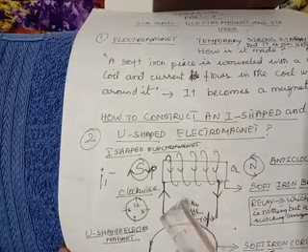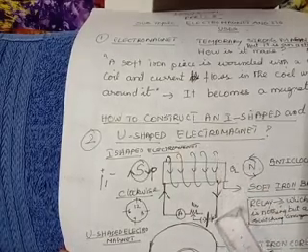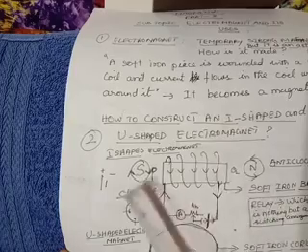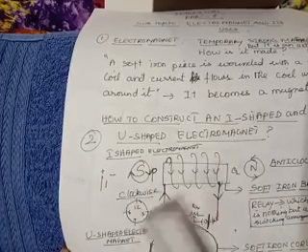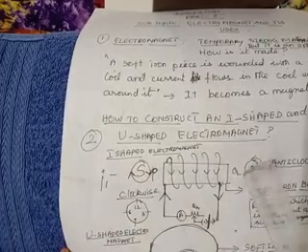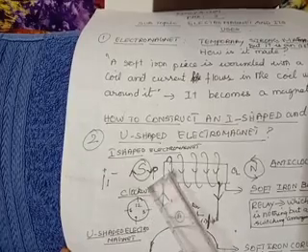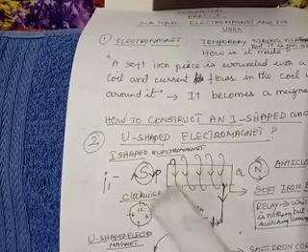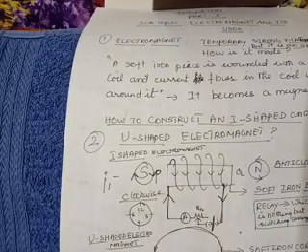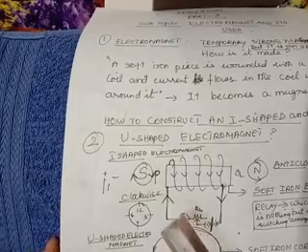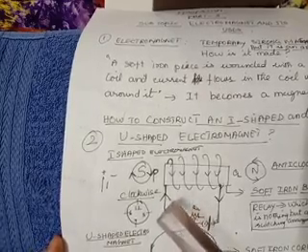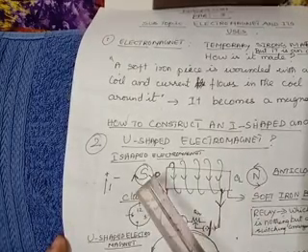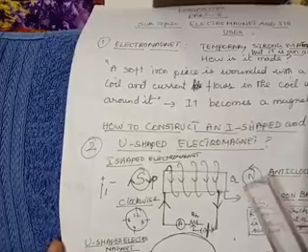So when the current is flowing from the positive terminal towards the negative terminal, what happens to the PQ? Now already PQ has become a magnet. So magnet means it should have a south pole and a north pole. Now the point P becomes the south pole. Now you will have a doubt. How can you identify that point P has become a south pole? So you should understand that whenever the current flows in a clockwise direction, the clockwise direction refers to south pole and the anti-clockwise direction refers to north pole.